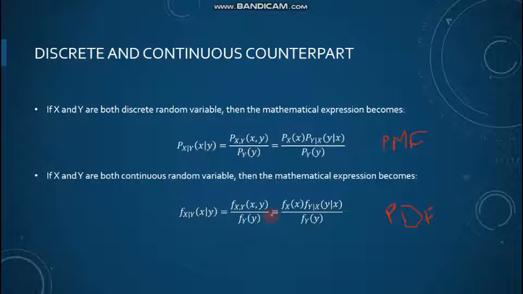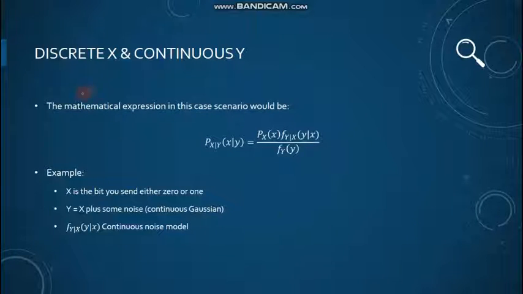So now moving on, the example which I have chosen for my presentation is when X is a discrete random variable and Y is a continuous random variable, right? In this scenario, we want to find out X, the discrete random variable, given we have measured Y. So our mathematical expression would be this, right?